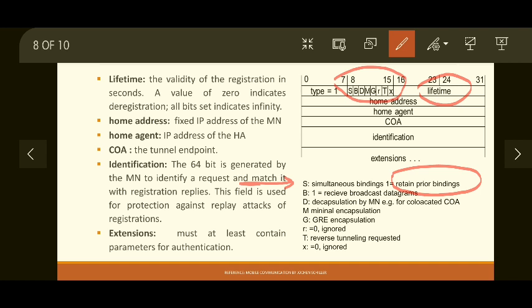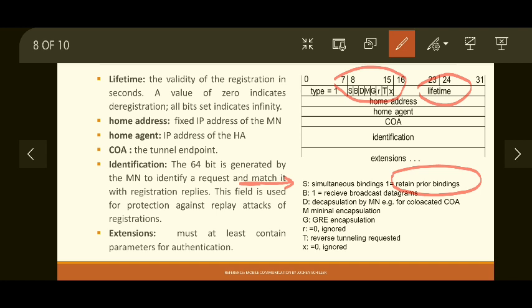Obviously this is to avoid disconnectivity and avoid loss of data during re-registration. Because when you are re-registering the second time, it may be accepted, it may be rejected. Based on that, you don't want to lose any data. So that's why this simultaneous binding is very useful.